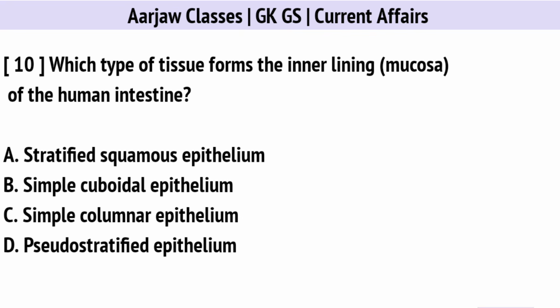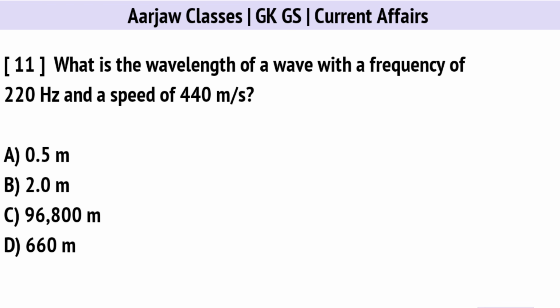Which type of tissue forms the inner lining or mucosa of the human intestine? Correct option is C. Simple columnar epithelium. What is the wavelength of a wave with a frequency of 220 Hz and a speed of 440 meters per second? Correct option is B.